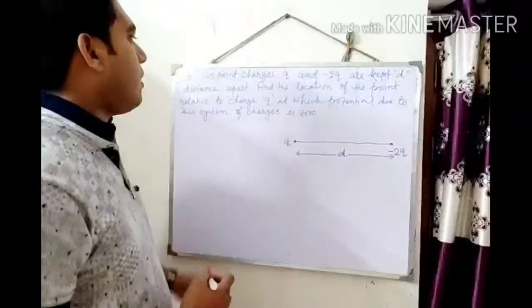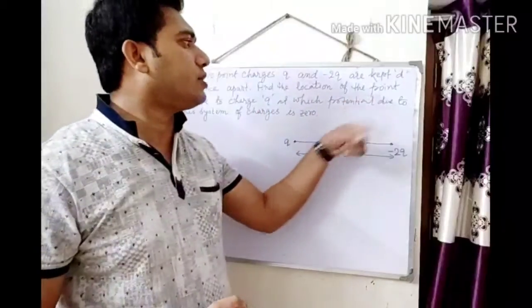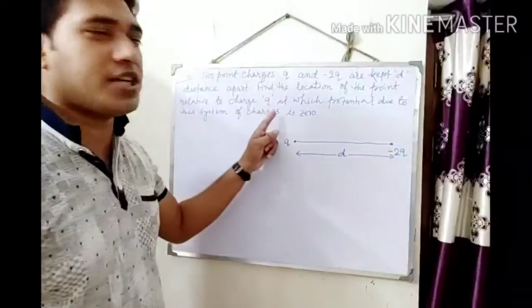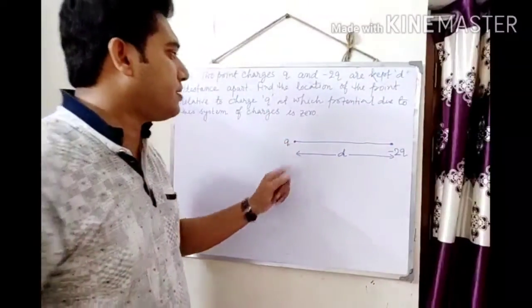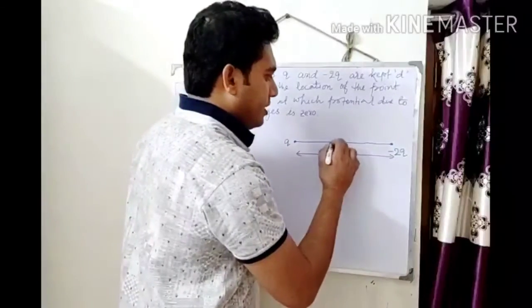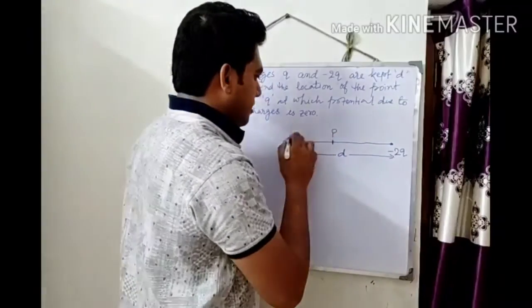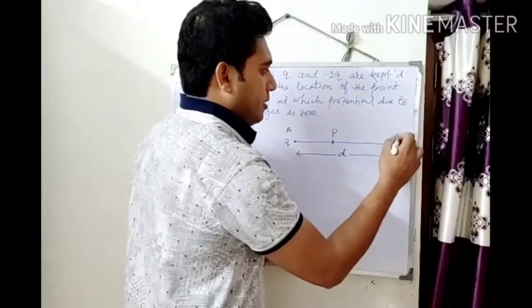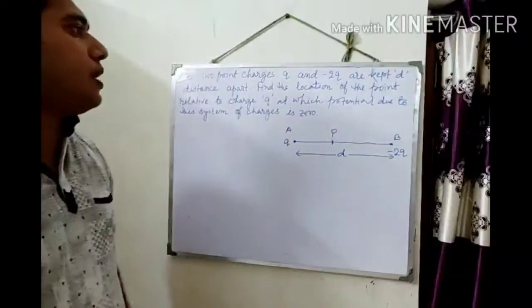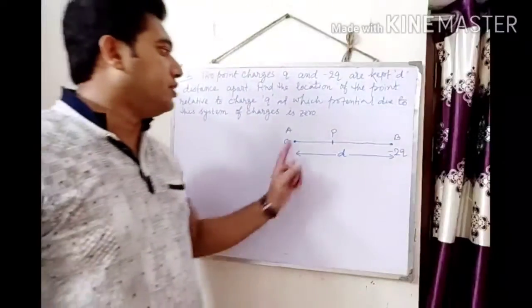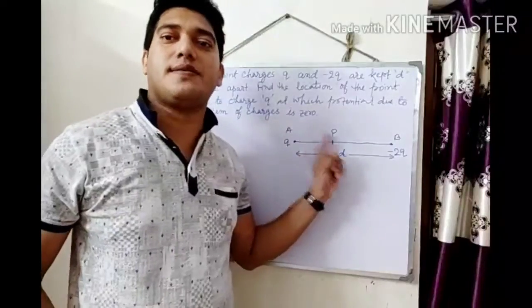Now find out the location of the point relative to the charge Q. I am considering a point P here. Suppose the charges are at A and B. So P is the point where the potential due to this system is 0.